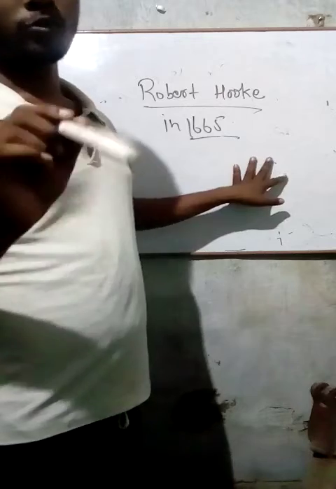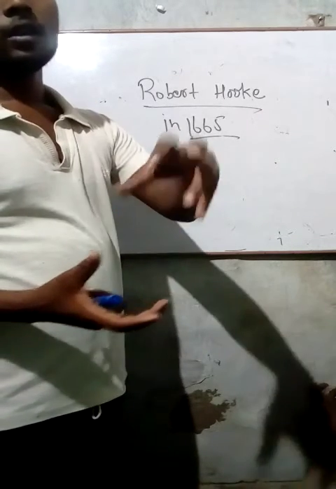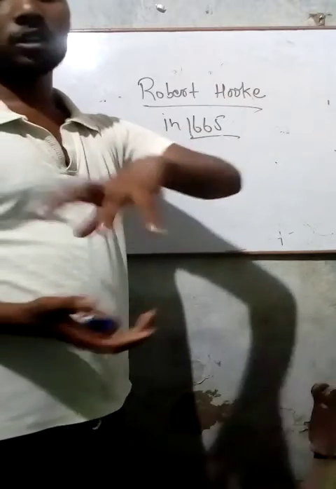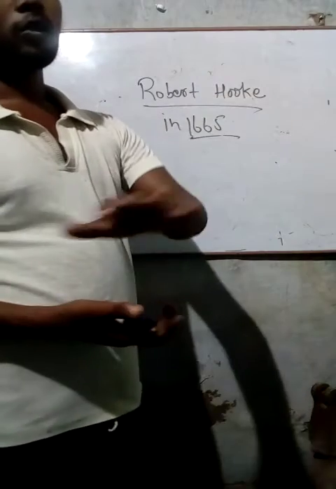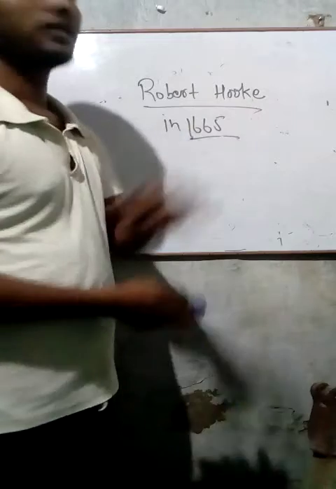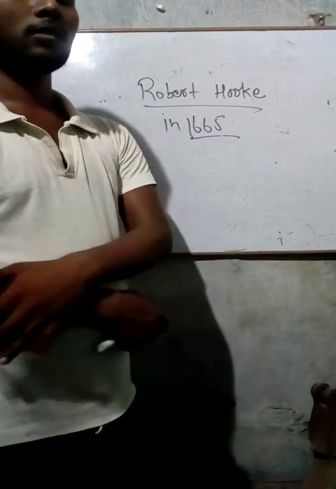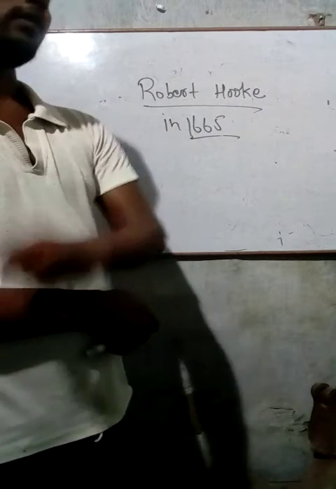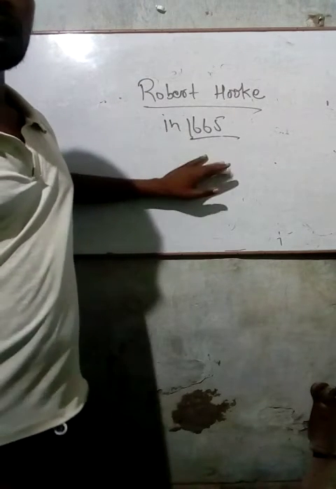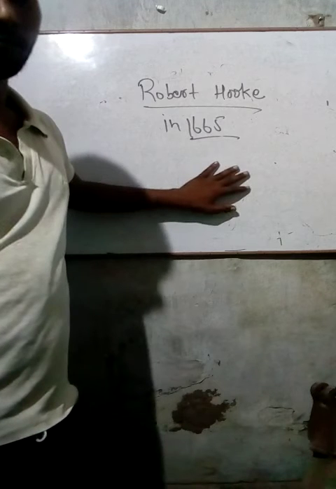Compound microscope से कॉर्क को लिया, उसमें देखा कि there were many tiny holes rooms that resembled a honeycomb. एक मधुमक्खी की छत्ती की तरह स्ट्रक्चर बना हुआ था और उन्होंने उसका नाम दिया, it named cells. But that cells were dead cells. वो सभी सेल्स मृत सेल्स थे, मरे हुए सेल्स थे. So he is the scientist that discovered the cell in 1665 with help of a compound microscope.